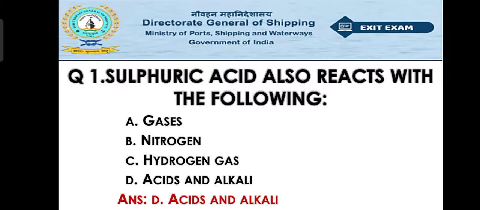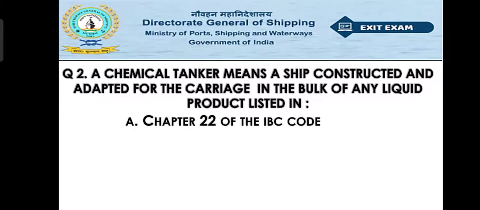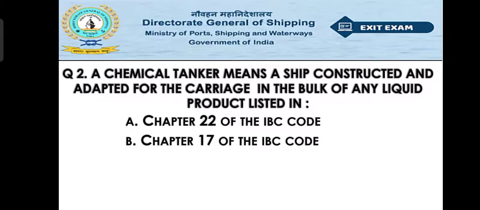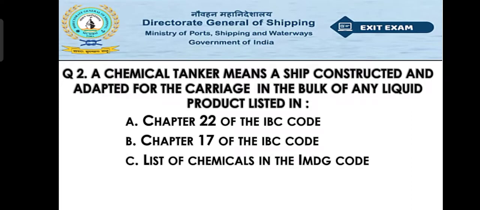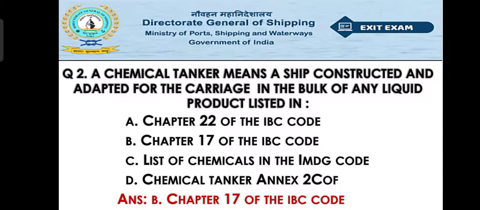Now move to question number 2. A chemical tanker means a ship constructed and adapted for the carriage in bulk of any liquid products listed in option A chapter 22 of the IBC code, option B chapter 17 of the IBC code, option C list of the chemical in the IMDG code, option D chemical tankers annex to C. So the right answer will be option B, that is chapter 17 of the IBC code.